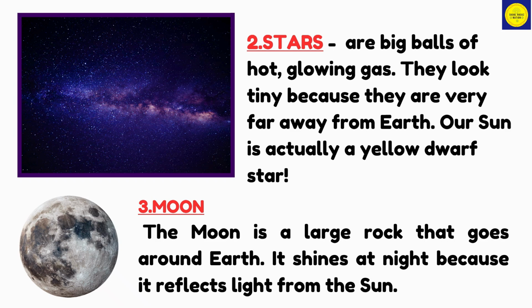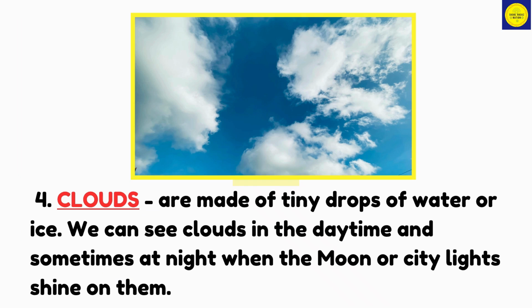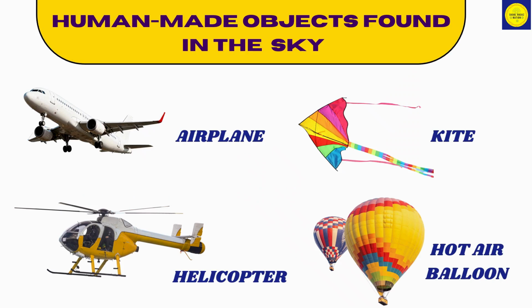3. Moon. The moon is a large rock that goes around Earth. It shines at night because it reflects light from the sun. 4. Clouds. Clouds are made of tiny drops of water or ice. We can see clouds in the daytime and sometimes at night when the moon or city lights shine on them. Here are human-made objects found in the sky: airplane, helicopter, kite, hot air balloon.